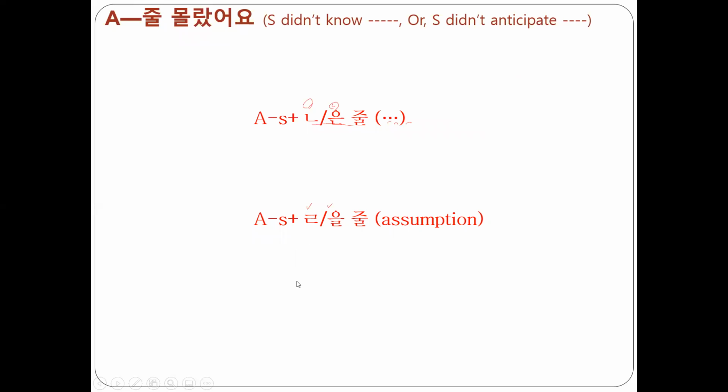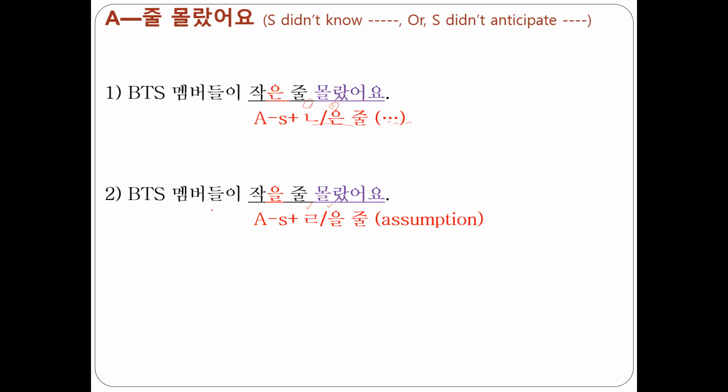These examples that I provide from my experience. One of my students before, she told me that she went to BTS's concert, but they were very small. So she said to me that she didn't know that the BTS members were that small. 그래서 BTS 멤버들이 작은 줄 몰랐어요. This is at the time moment입니다. 그런데 in case of you are saying that based on the assumption, then more prediction, 작을 줄 몰랐어요.